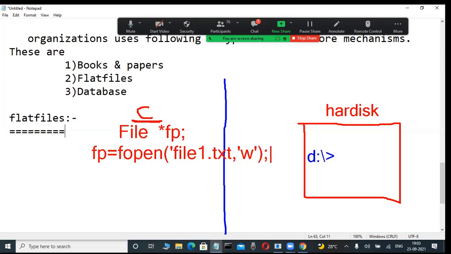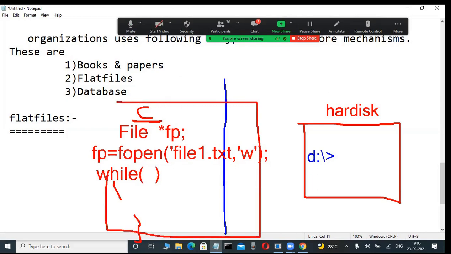Through a while loop or a for loop, anything, they're writing using the fwrite function. Through that, they're writing some code. fwrite is a function there. Now, whenever they write a program, for example through the keyboard, whatever data the user inserted is stored through the program. The data is stored into the hard disk only.